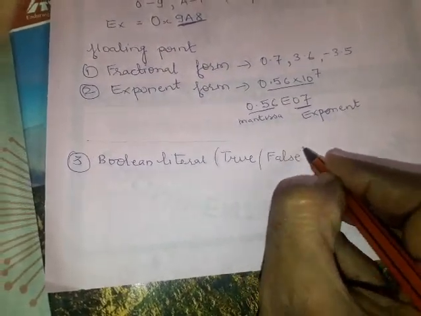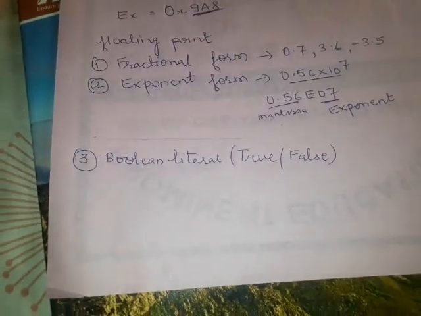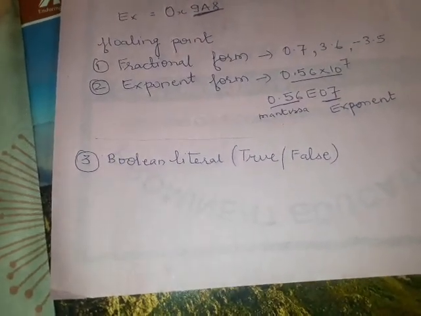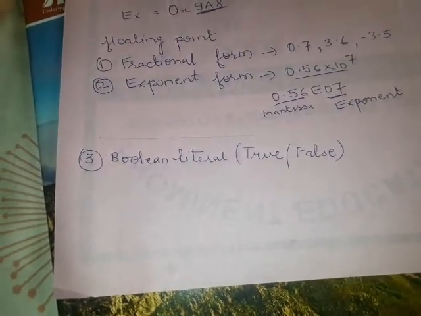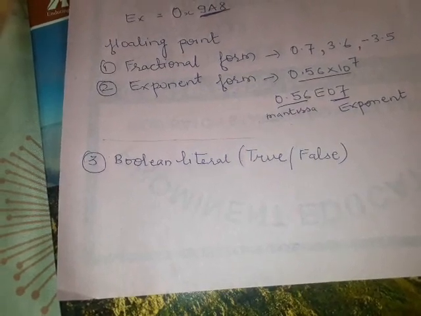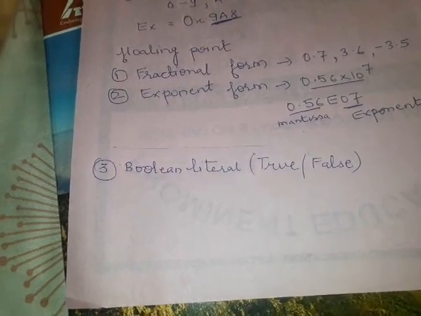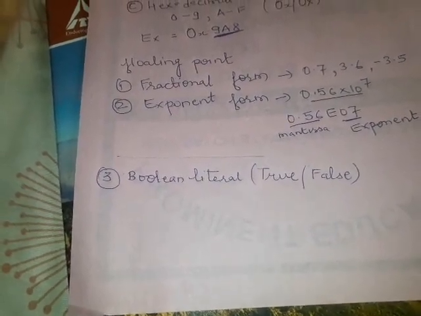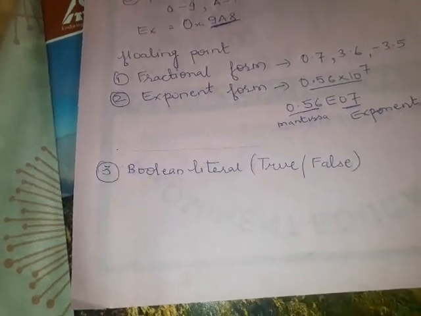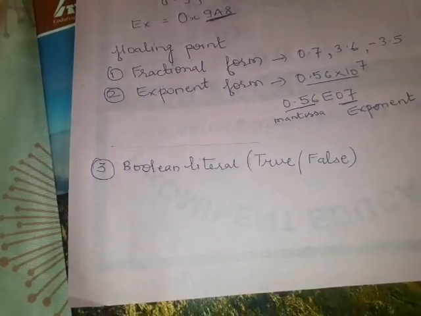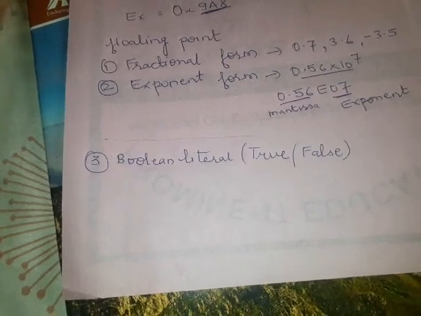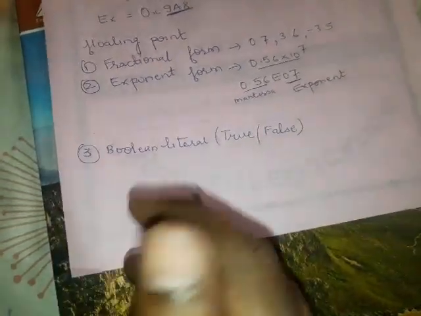Boolean literals are used in decision making in programming, where when our calculation is correct or true, then this will happen, and when it is false, then that will happen. So Boolean literals are used in decision making and no other place.